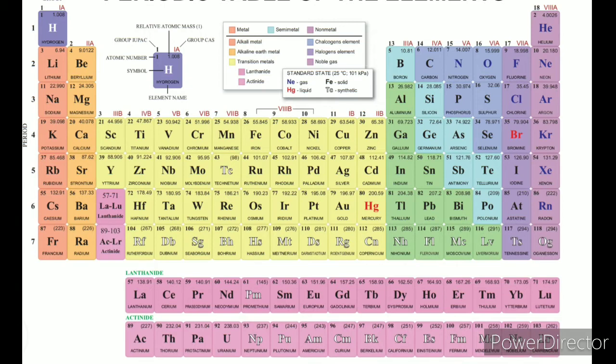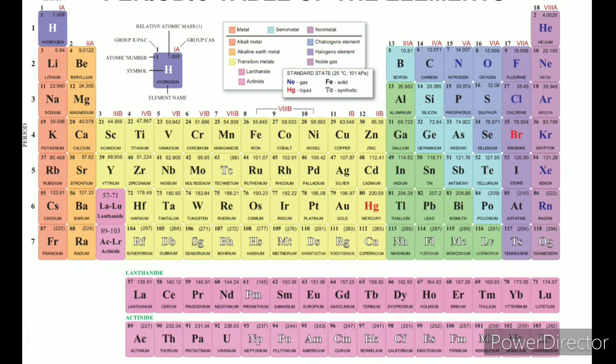The vertical lines are called groups and the horizontal rows are called periods. In the modern periodic table there are 18 groups and 7 periods. In these 18 groups and 7 periods, the elements are arranged in a systematic manner with the increasing order of atomic number. So in total, how many elements are discovered today? 118 elements. Out of 118 elements, 92 are obtained naturally and 26 are obtained synthetically. All the elements are arranged in the modern periodic table with the increasing order of atomic number.